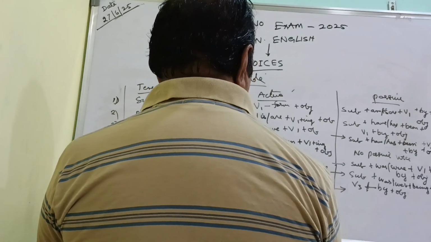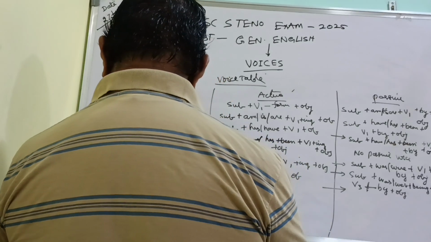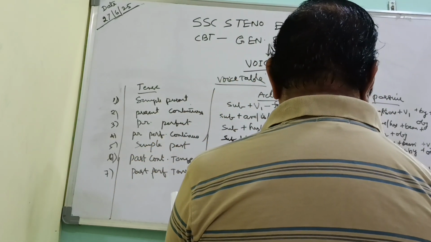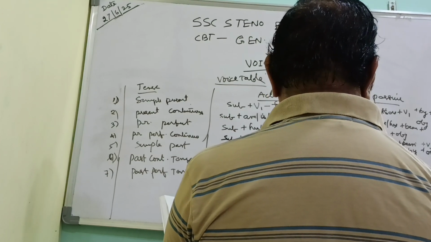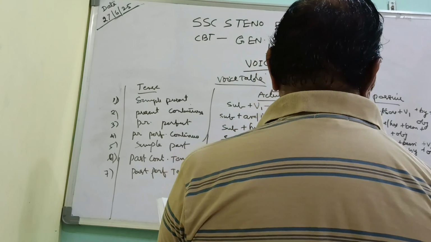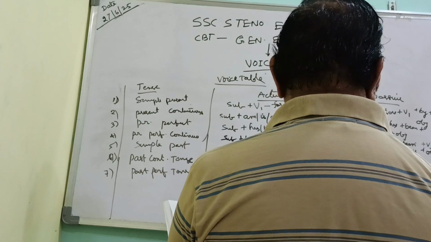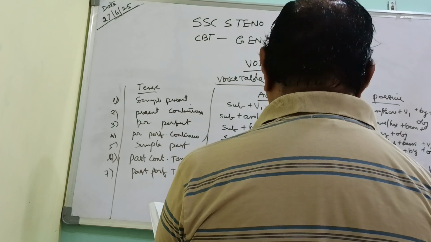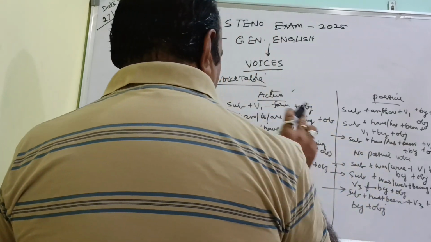In the passive voice, the structure of the sentence in past perfect tense will be subject plus had plus been plus the third form of the verb plus by, along with this, the object will come finally. Then one more structure of the sentence I will tell you here. Four others remain; we will cover them in the next part.